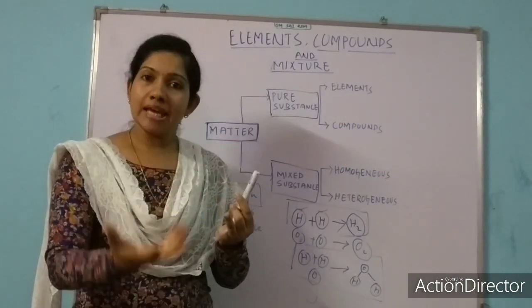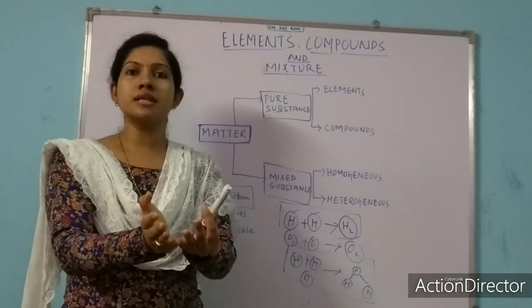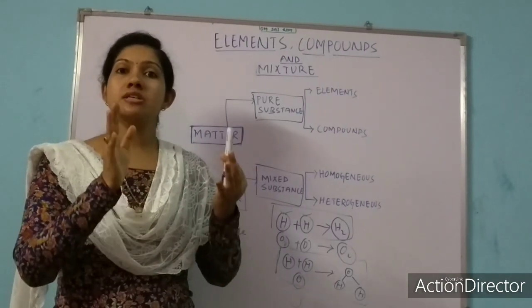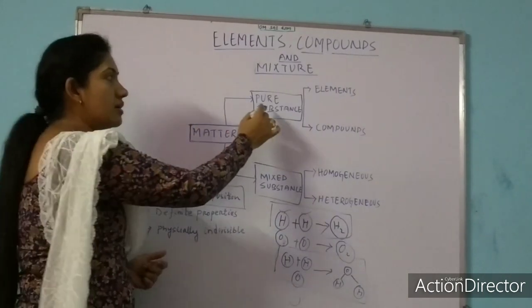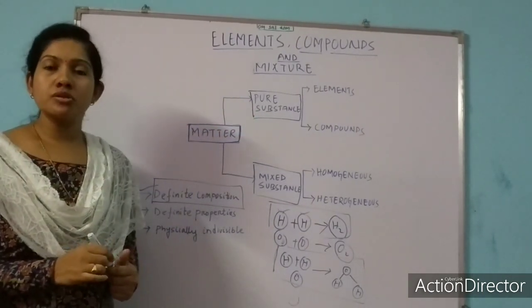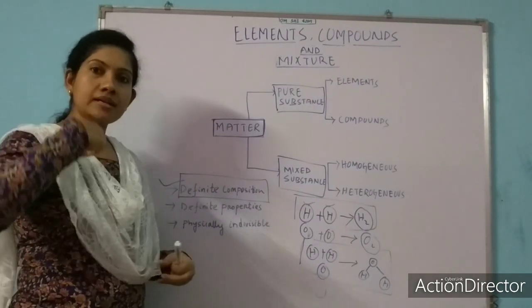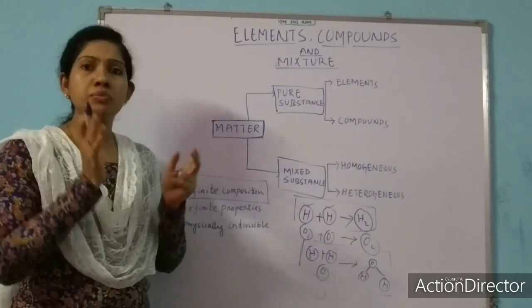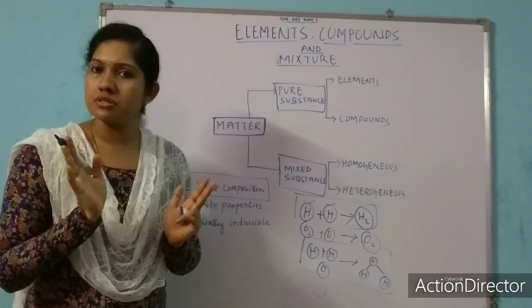Suppose we heat water and it converts into gas, that gas also contains two hydrogen and one oxygen. That is called definite composition. So this is one criterion for a pure substance: it must have a definite composition.